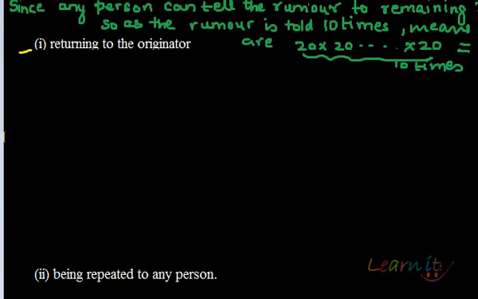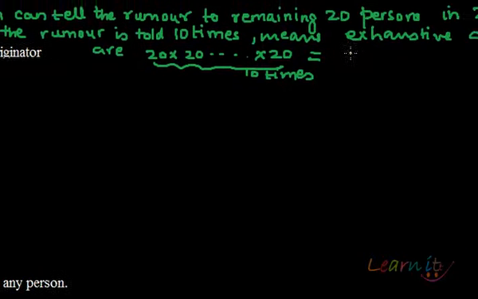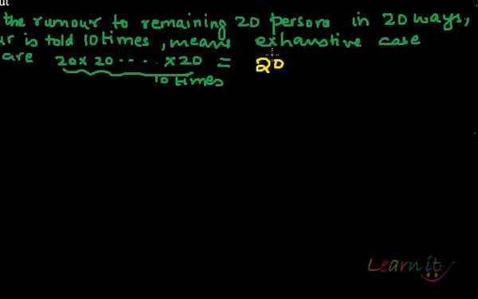10 times. So one person tells it to someone, then that person tells it to somebody else, then that person tells it to somebody else, and so on and so forth. So this thing is happening 10 times, okay? So the total number of exhaustive cases, the total cases that are possible, are 20 into 20 into 20, that is 10 times, so 20 to the power 10. Now we need to find the probability that the rumor will be told 10 times without coming back to the originator. So that would leave us with the following possibility.